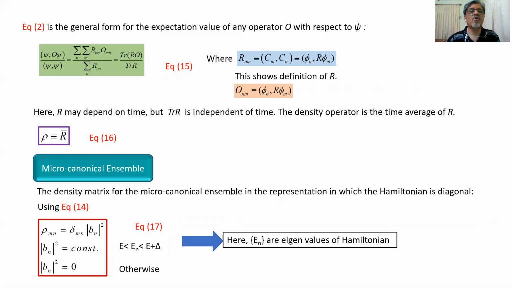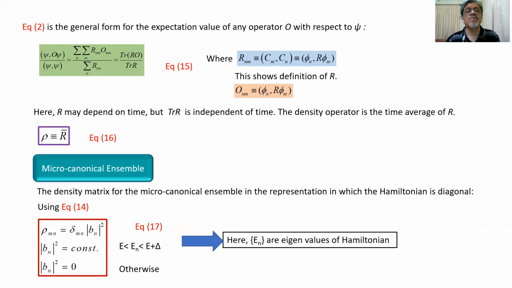In the general form, the expectation value of any operator O with respect to psi can be represented as the bra psi observable O psi divided by bra psi psi, equal to summation over n, summation over m, r nm O mn, divided by summation over n, r nn, and that is represented as trace rO over trace r.